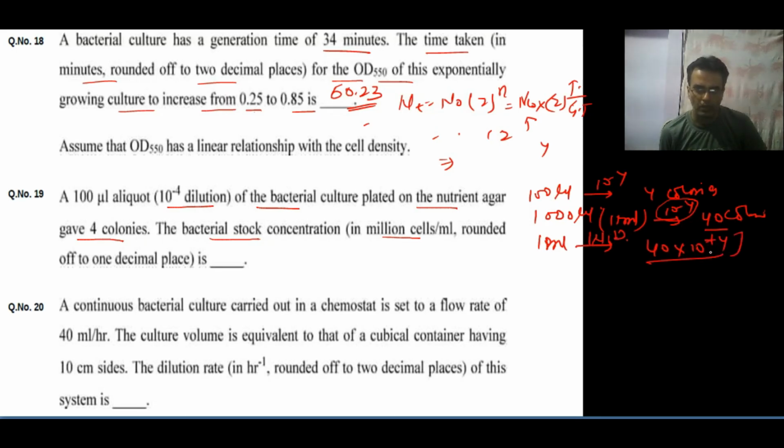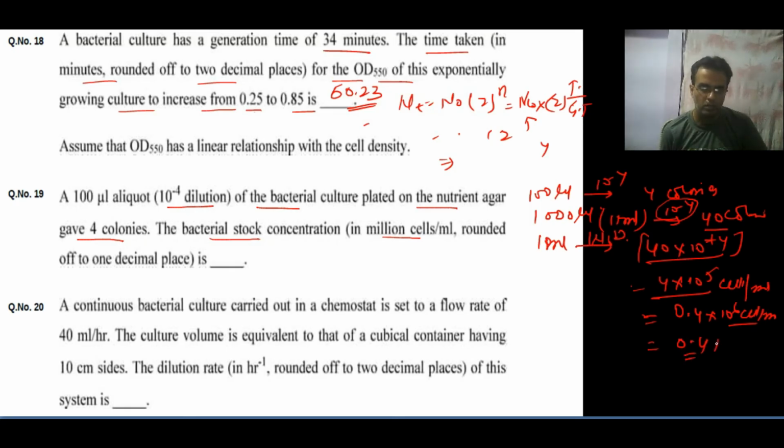So this value will be 4 into 10 to the power 5 cells per ml, and it is asking for million cells per ml. So million will be 0.4 into 10 to the power 6 cells per ml, and 10 to the power 6 means 1 million, so 0.4 million cells per ml. So the answer will be 0.4.